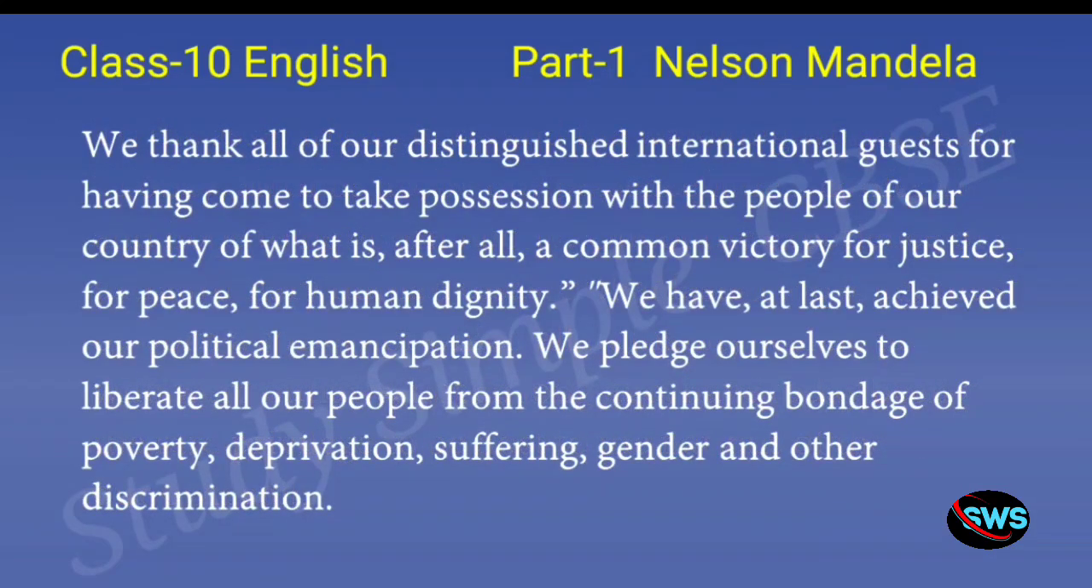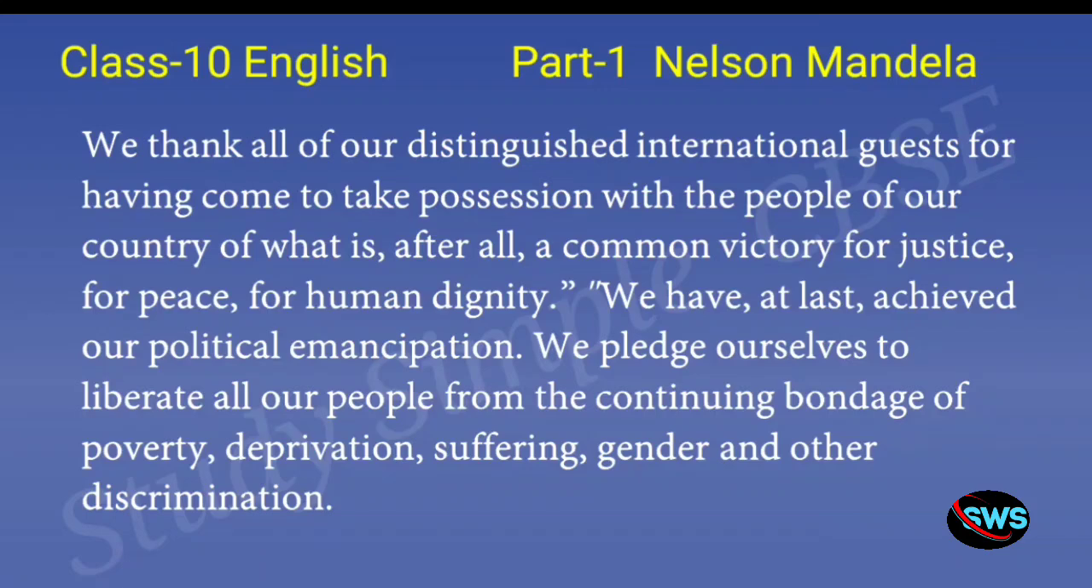We thank all of our distinguished international guests for having come to take possession with the people of our country of what is, after all, a common victory for justice, peace, and for human dignity. So, in his speech, Nelson Mandela is thanking the leaders of the other countries to have joined them in this beautiful ceremony in which they are celebrating the liberty over the white rule. He's saying that this is an achievement since with this it is a step for a society with no discrimination on the basis of race.